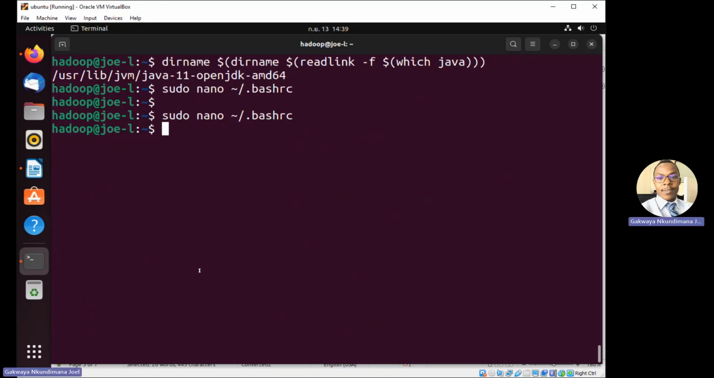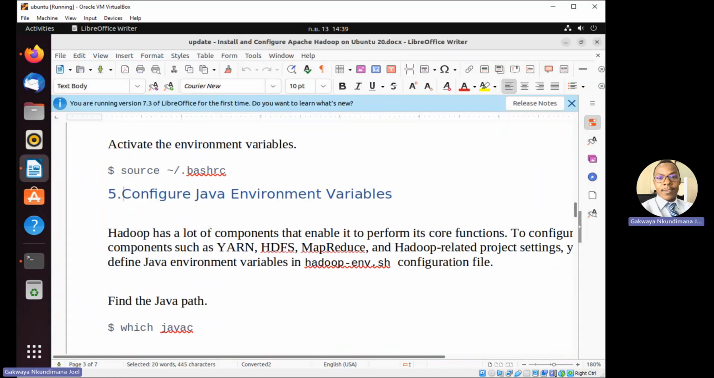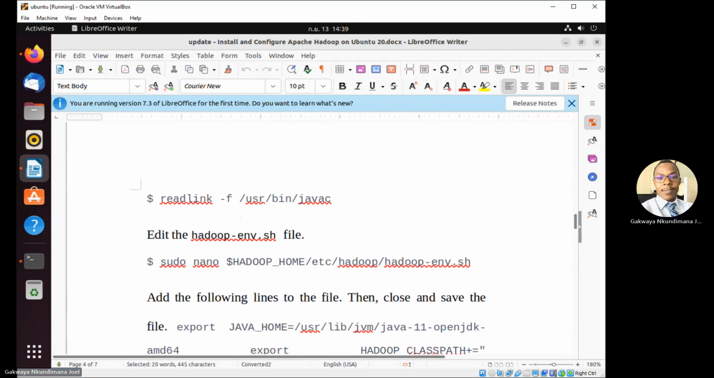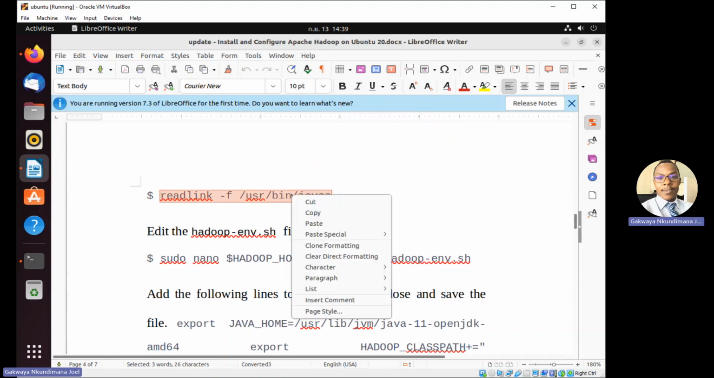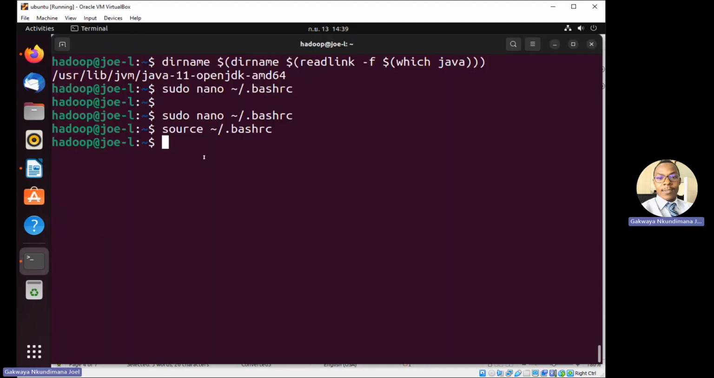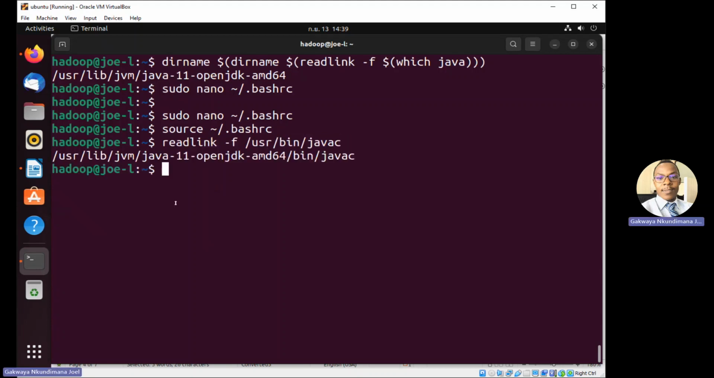Next part, we need to update this configuration which we made here by saying source. We're going to activate it, right? Source /rs. So after that, you're going to configure the Hadoop. So we come to the next part here. We have redirected the link here, but let us do it once again for Java-C. All right, so we can redirect the link.